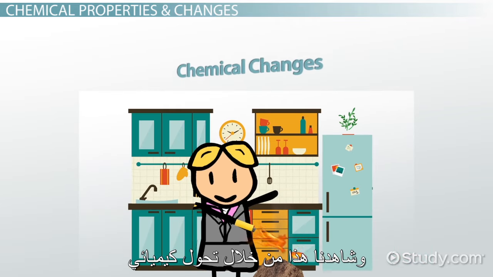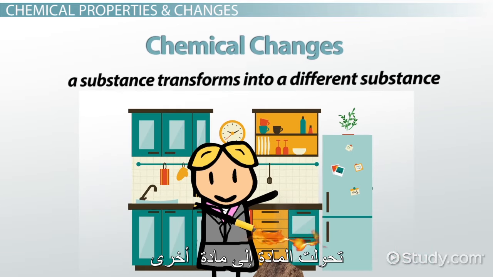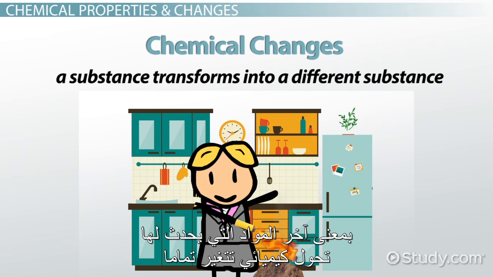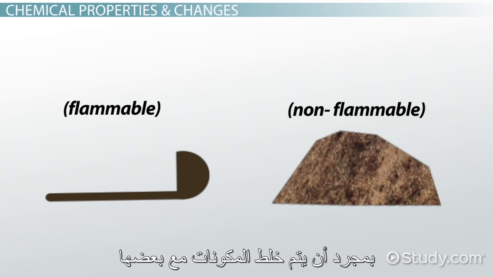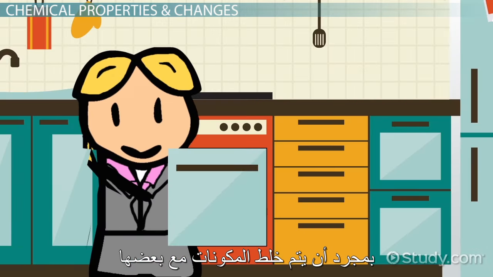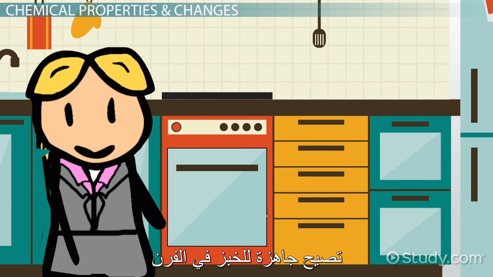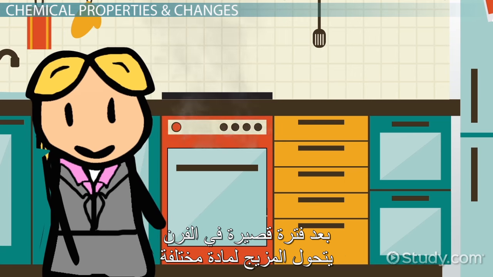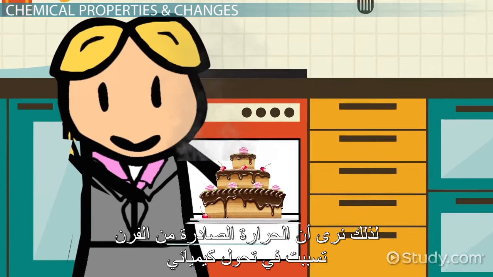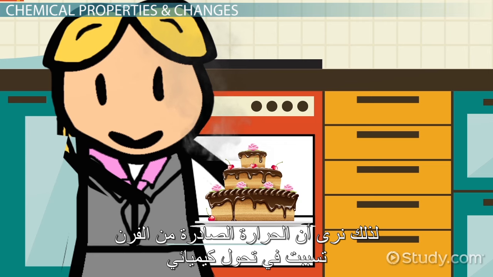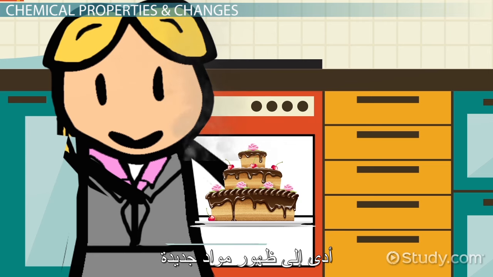So we see that with chemical changes, a substance transforms into a different substance. In other words, the identity of the object that undergoes a chemical change gets altered. Wood changed into ash, which is an entirely new substance with new chemical properties. Once all the ingredients are mixed together, the batter is ready to be baked in the oven. After a short time in the oven, the batter turns into a different substance that smells really good, called cake. So we see that the heat from the oven created a chemical change, which resulted in a new substance.